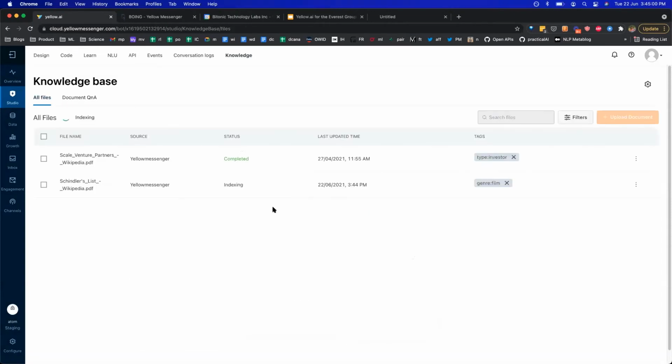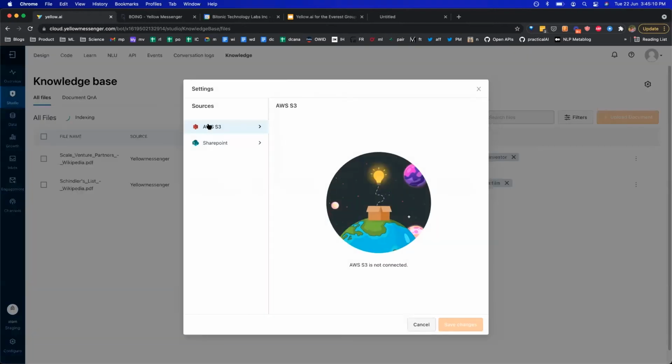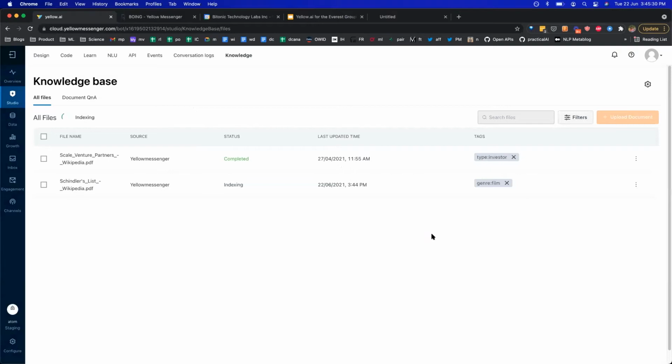So this is another source of how you could go about connecting your existing knowledge base. You might have seen that there was also an option to configure S3 and SharePoint, right? If you have any additional sources like SharePoint, S3, Google Drive, Confluence, ServiceNow, Salesforce knowledge base, etc., we can directly connect and index those as well. Every single day we check if a new document is uploaded in your original source like SharePoint or S3, and we keep re-indexing those documents.